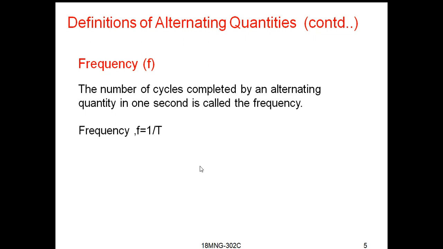This frequency is denoted by F, and F is equal to 1 by T, where T is the time period, and the unit of this frequency is cycles per second, or it is also called hertz.